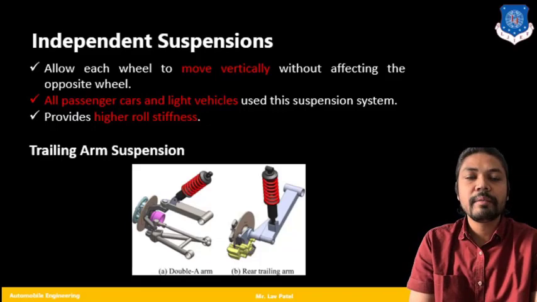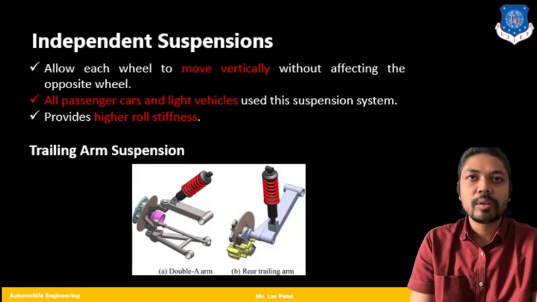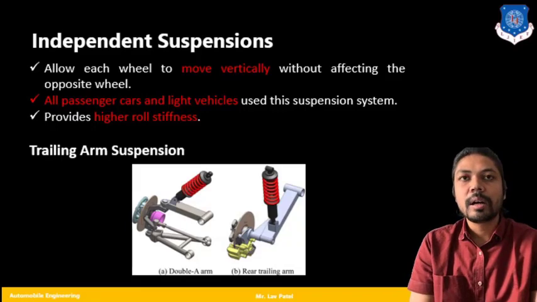Also, it has high rolling stiffness. The rolling stiffness we will talk about later on in suspension geometry. So this is an example of trailing arm suspension system. Here you can see the upper arm and lower arm, and at the upper arm you will find the suspension.